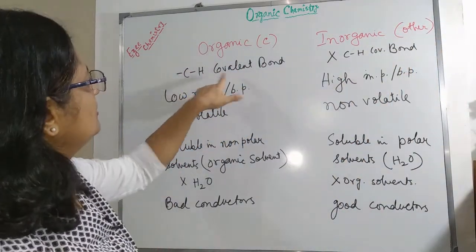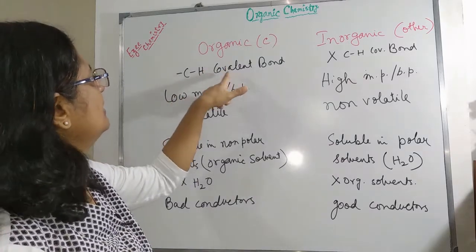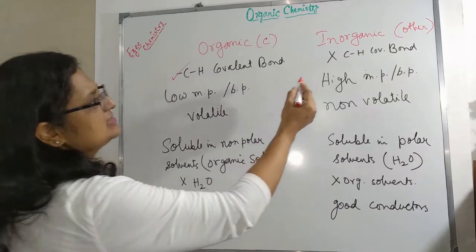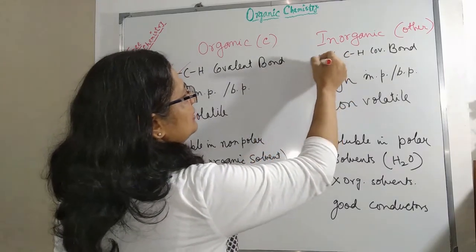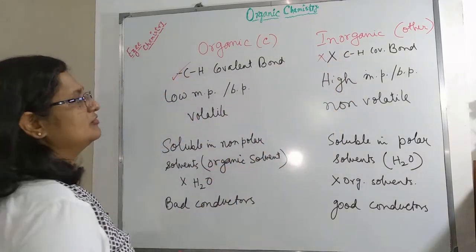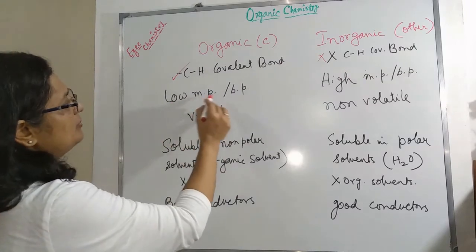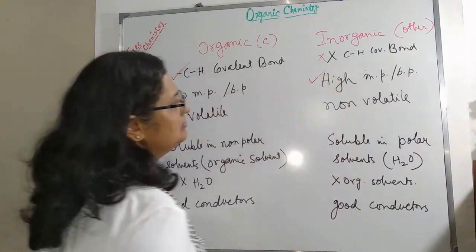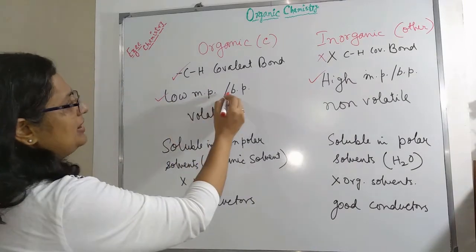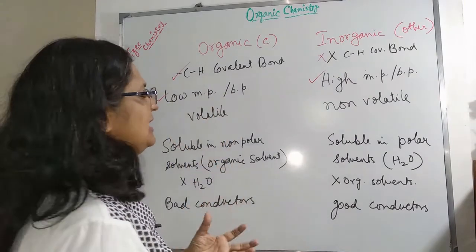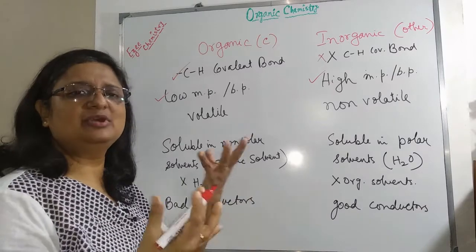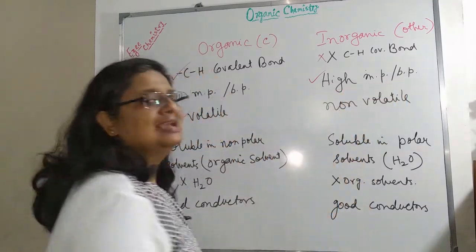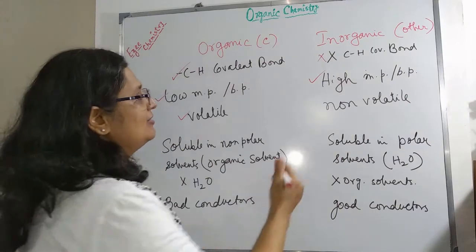Organic compounds mostly have carbon hydrogen covalent bonds. Inorganic substances do not have a carbon hydrogen covalent bond. Organic compounds have low melting and boiling points, whereas inorganic ones have high melting and boiling points. Low melting and boiling point means they are volatile, they can evaporate at room temperature, and high melting and boiling points means they are non-volatile, they cannot evaporate at room temperature.